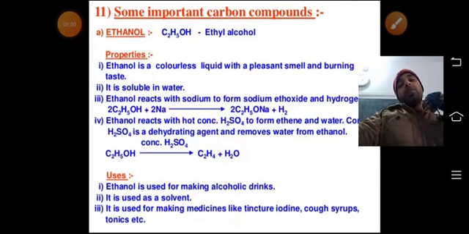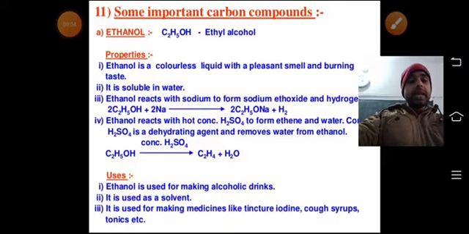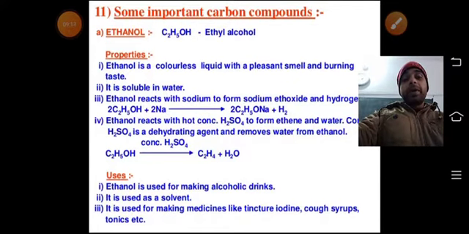Iodine plus alcohol, and it is used as an antiseptic. It is used for making medicines such as tincture of iodine, cough syrup, tonics. So these are some of the properties and uses of ethanol.